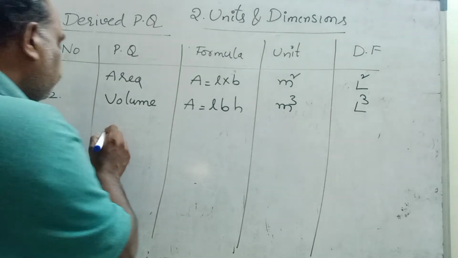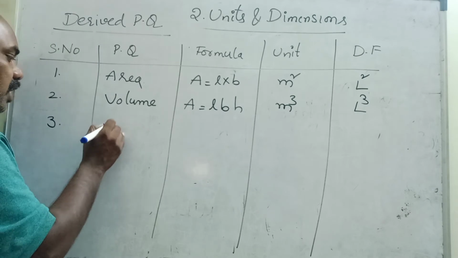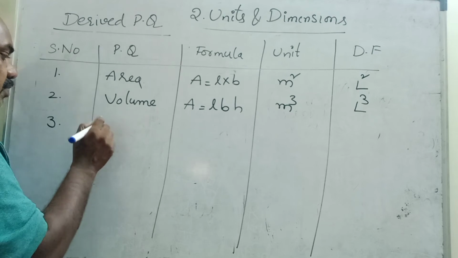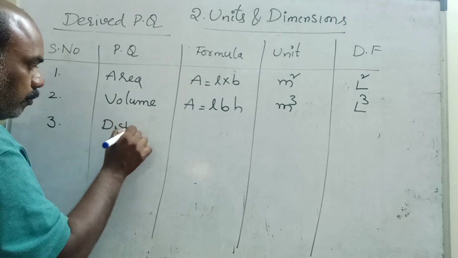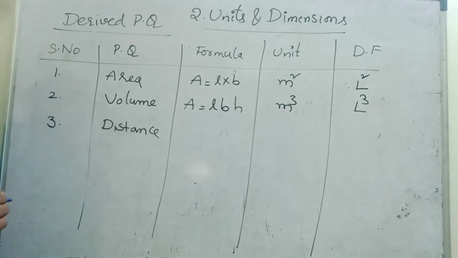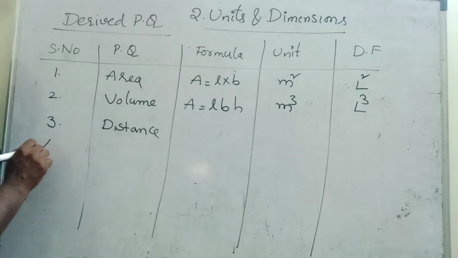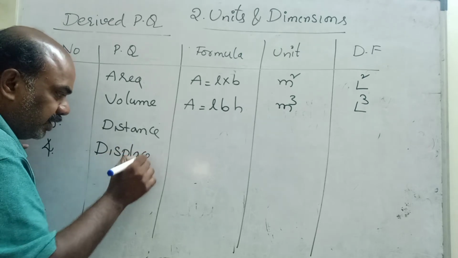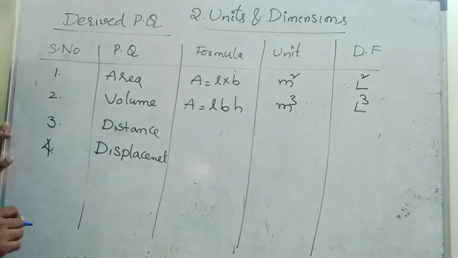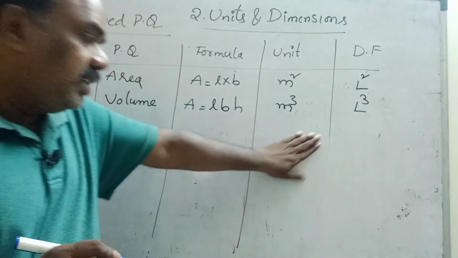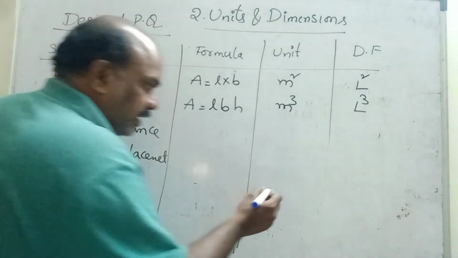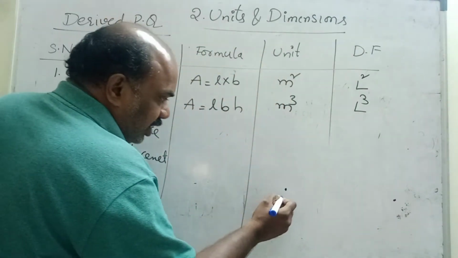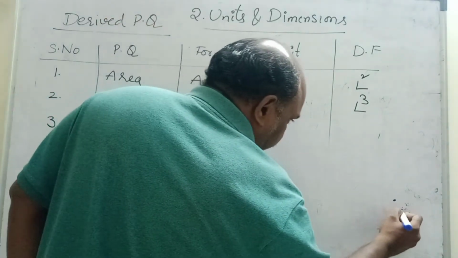Next, velocity. Before going to velocity, we will see distance and displacement. You need to understand these two definitions. You are aware of distance and displacement, I think so. Suppose, see children, these are 2 points: this is the initial point, this is the final point.